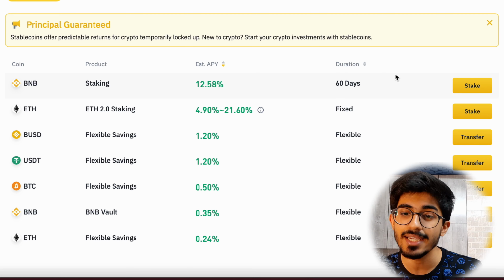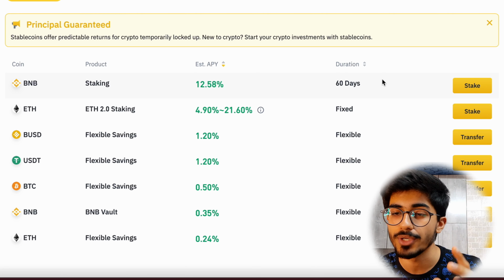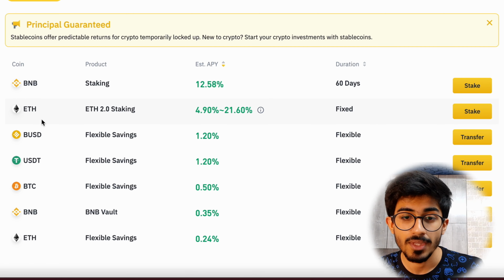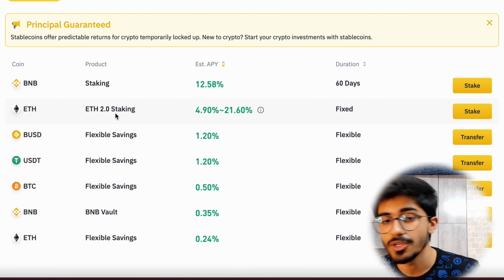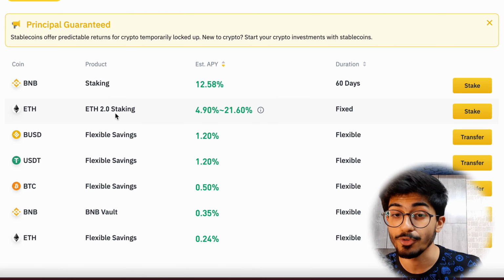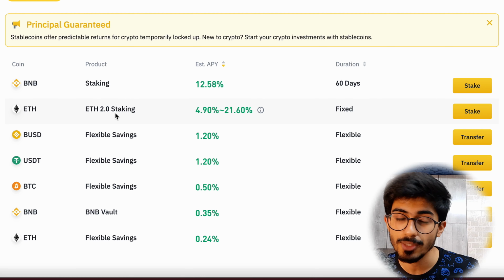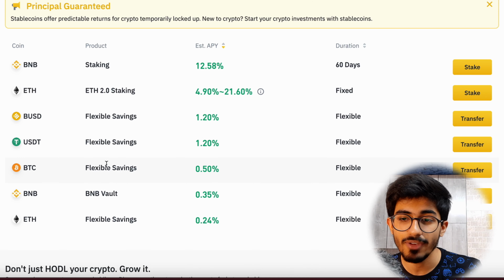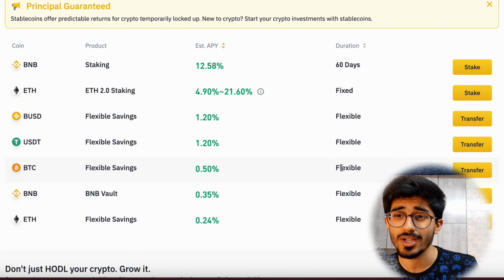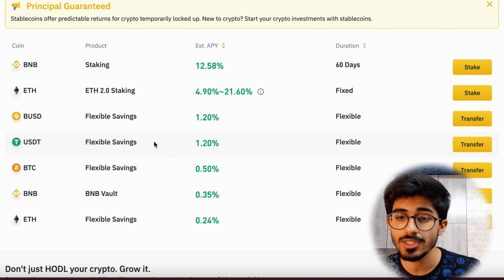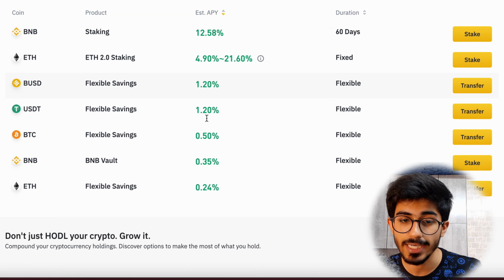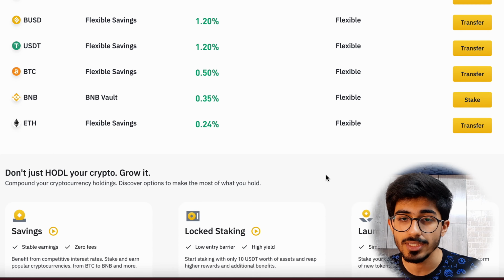Whenever you stake, you'll have to lock it for a duration of 60 days. You'll have to lock your BNBs for a duration of 60 days. After that, we have the ETH Ethereum 2.0 staking. If you don't know what Ethereum 2.0 is, I highly recommend you first learn about it before investing here. Apart from that, we have flexible savings as well. You don't have to lock anything. There is no duration, and because of that, the returns are also quite less. So yeah, you can do these things.